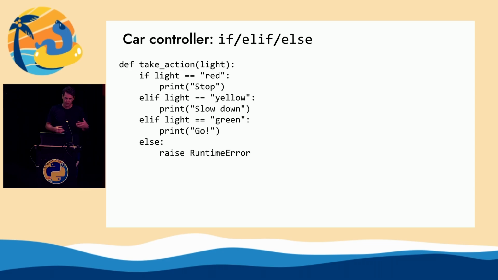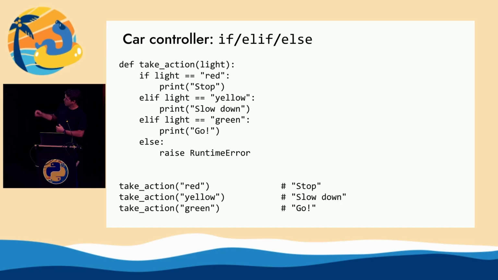So it's a very simple if, elif, else way of dealing with this problem. I can run the code, and I can see very easily that if it's red, it says stop. If the light's yellow, it says slow down, and if it's green, it says go. No surprise here. And you might think this is something you would want to use the match statement for, because it's a very simple pattern.